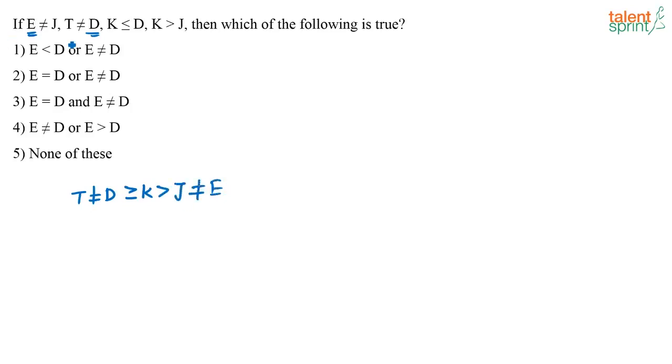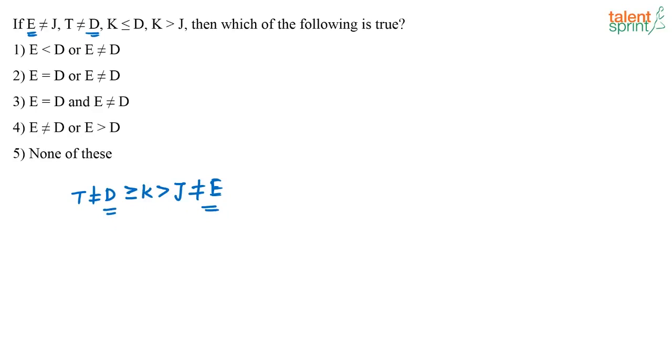Basically if I combine these statements and write, this is what I get. T is not equal to D and D is greater than or equal to K, K is greater than J, J not equal to E. This is what I have. Now using this I have to find out the relationship between D and E. Can I find out the relationship between D and E? I cannot. Based on the given information, I can't say D is greater than E or D is less than E. I cannot say anything solid.